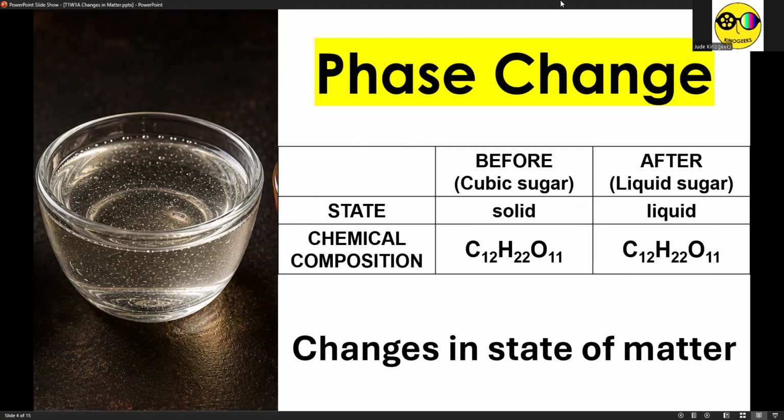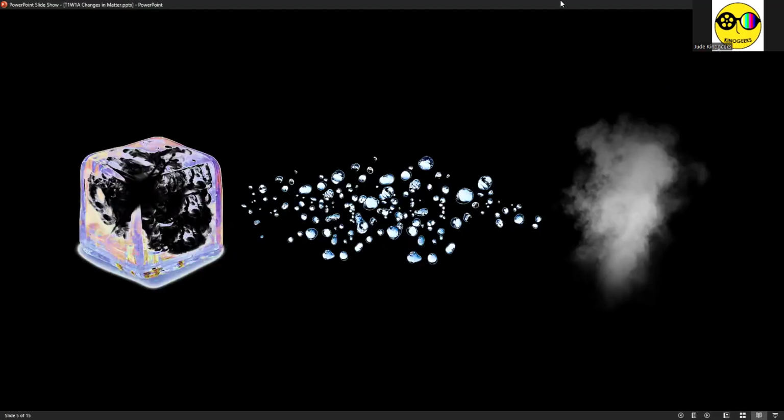Now, let's piggyback the six types of phase changes. So this time, let's use ice as our substance of interest. At the left, you have the ice, wherein it's water in solid form. And then in the middle, we have water in its liquid form. And then at the right side, we have water in its gaseous form.